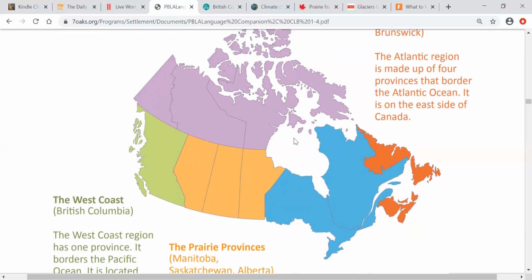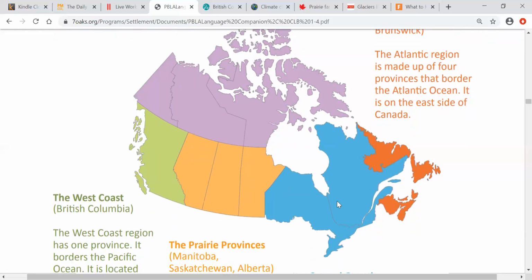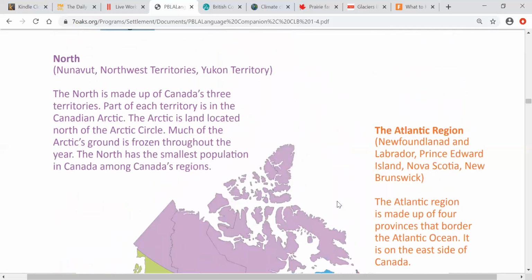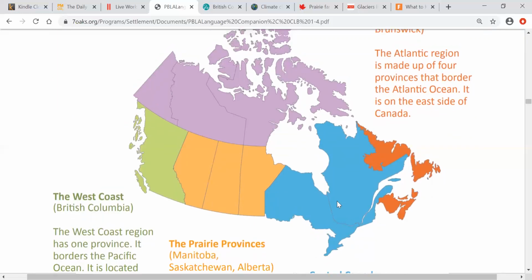Why? Because these provinces and territories are the same in some way. Maybe they have the same land or the same weather. They share something that is the same. And this information is important for the citizenship test, so we need to learn it. Let's read about the 5 regions of Canada.